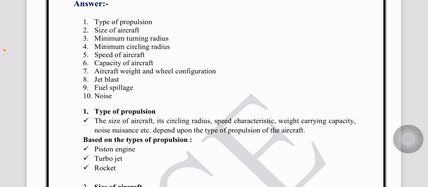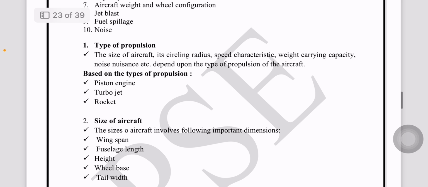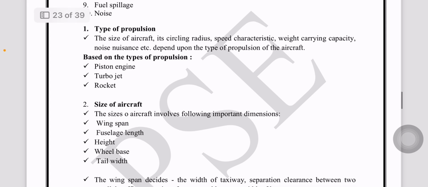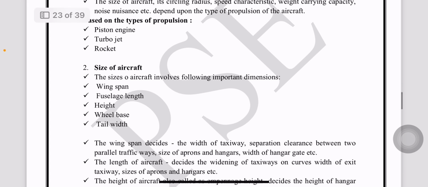Propulsion means the engine. The size of aircraft, its circling radius, speed characteristic, weight characteristics, noise will depend upon the propulsion of the aircraft. Based on that, there are three types of propulsion: piston engine, turbojet and rocket. Size of aircraft includes the dimensions such as the wingspan, fuselage length, height, wheelbase and tail width.